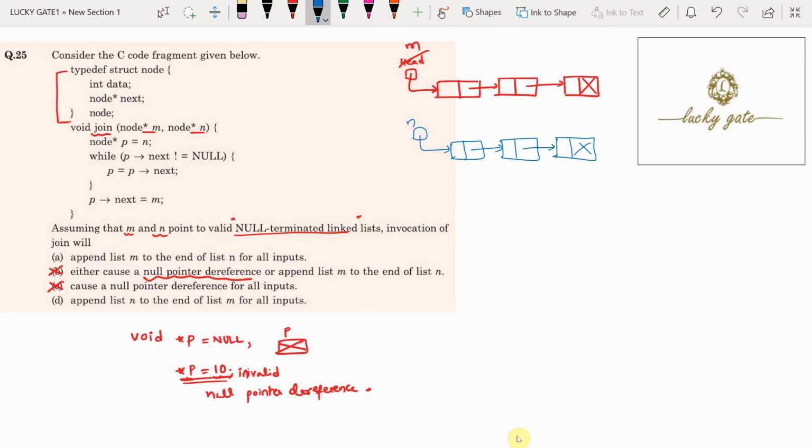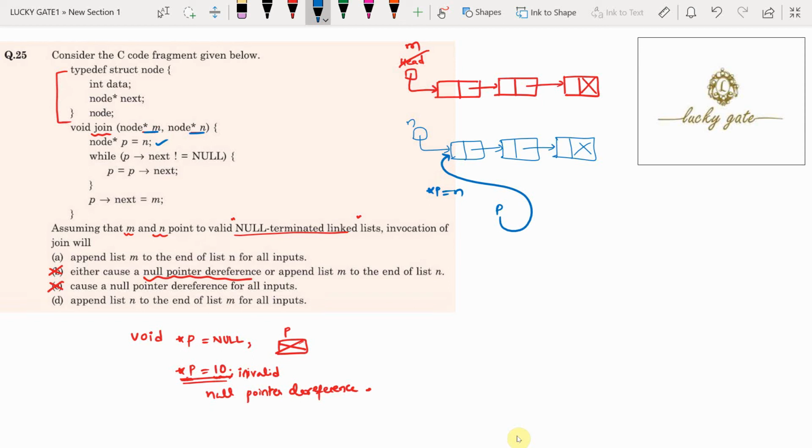Now when you call this join function, the head pointers of list M and list N are copied to the M and N pointers. Inside the join function we have another pointer, P equal to N. Now P is pointing to the first node of list N. The next statement is while P next not equal to null.